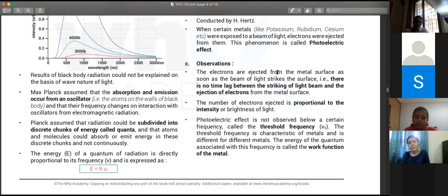Okay. So observations: what happened when you did this photoelectric effect is the electrons are ejected from the metal surface as soon as a beam of light strikes the surface. So it's not something like, oh, you expose it to light for 2 hours and then these many number of electrons come. It's not like that. It's very instantaneous. You shine light and there's electrons. You shut off the light and there's no more electrons. There is no time lag between striking and the ejection of electrons.